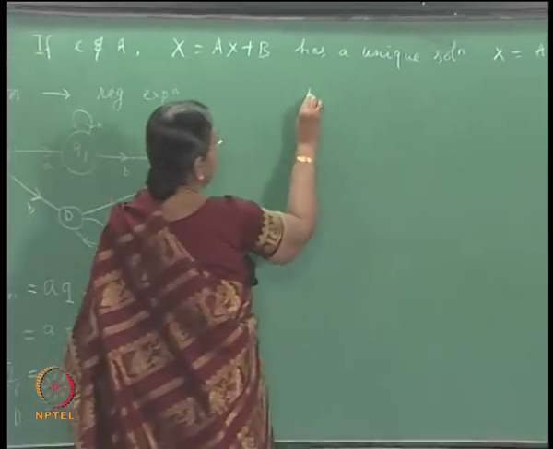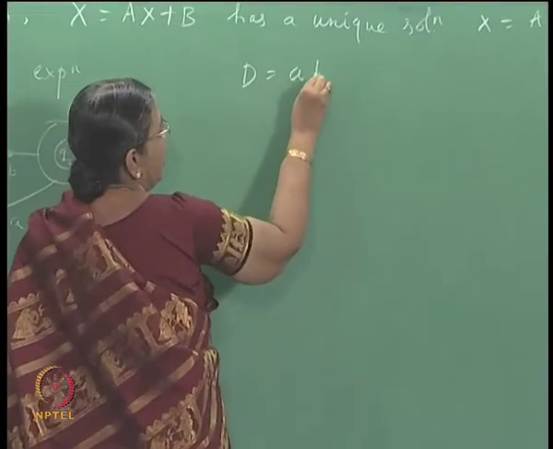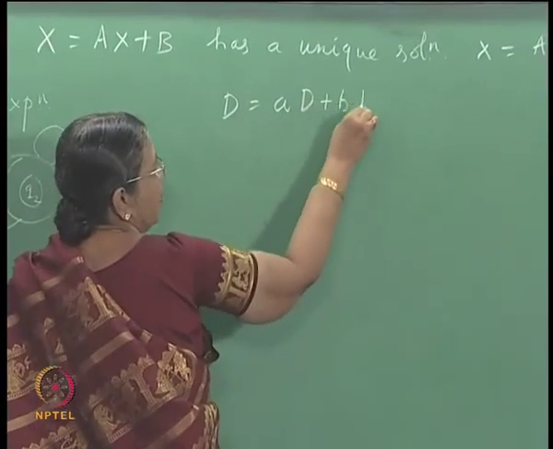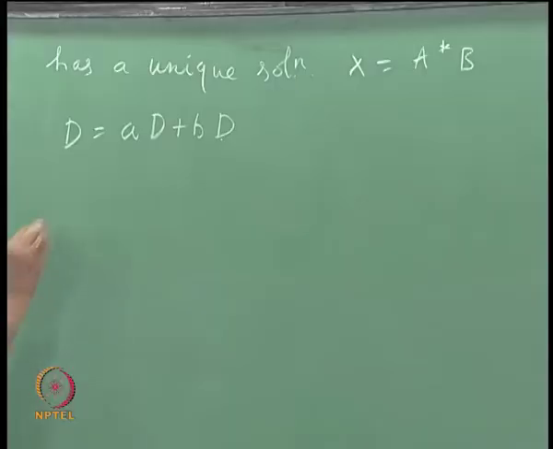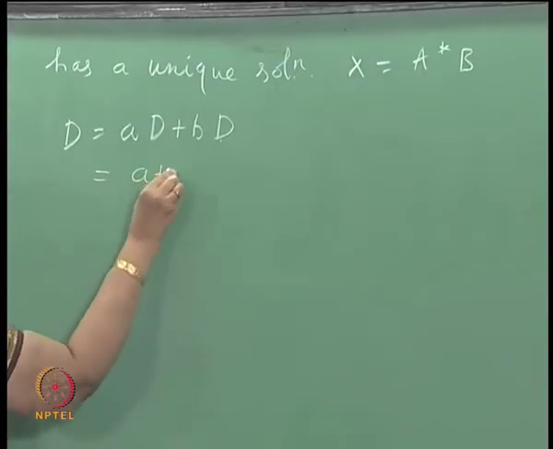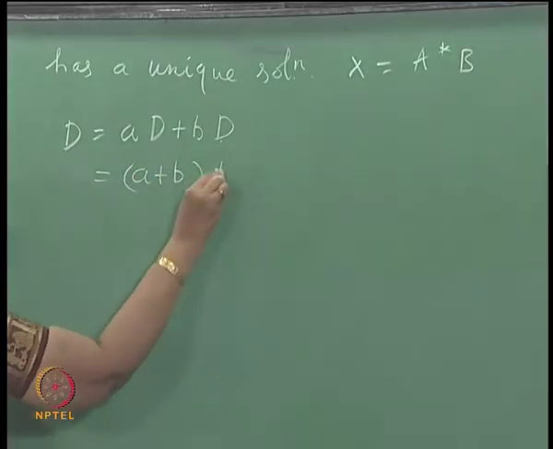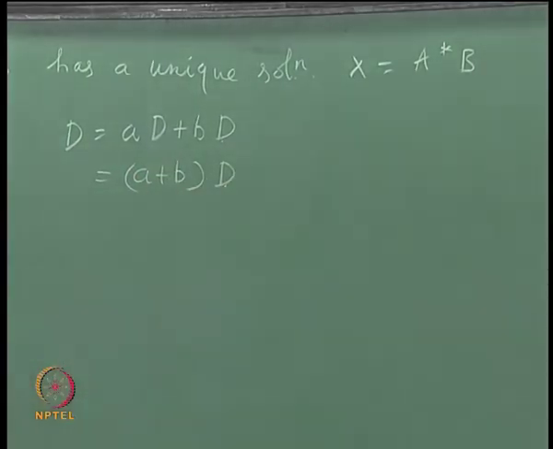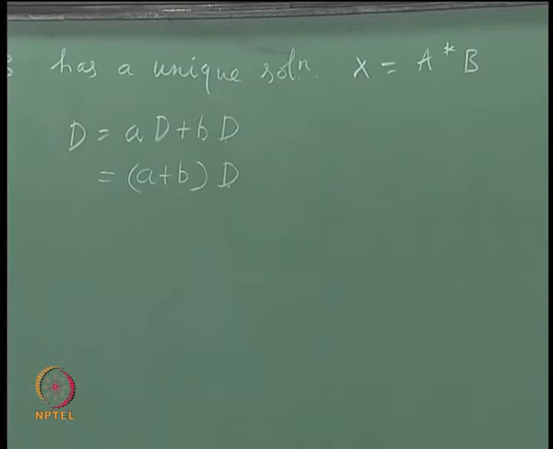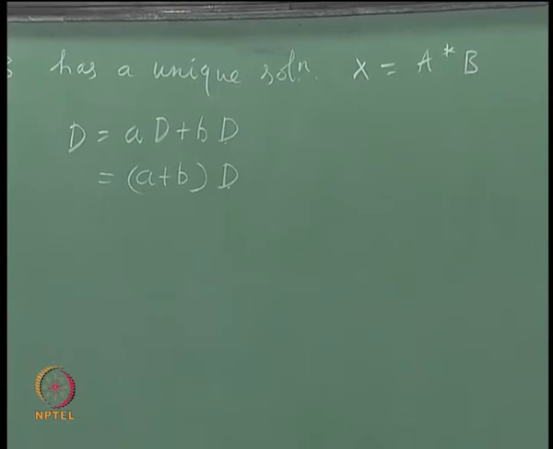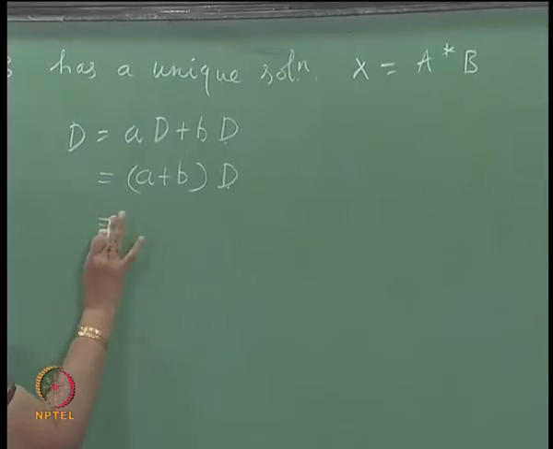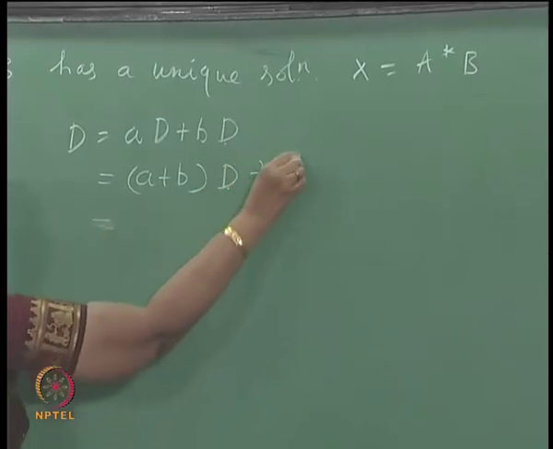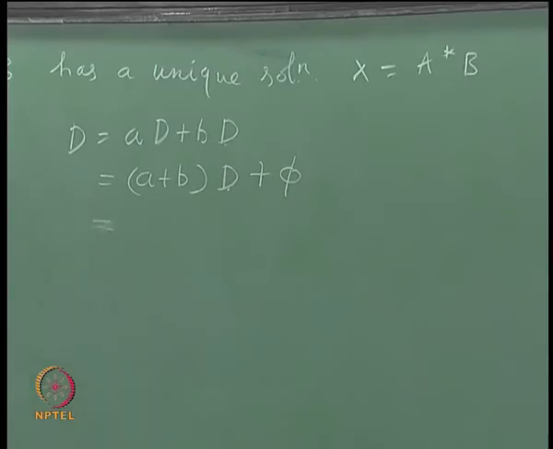First take D is equal to AD plus BD, and that you can write as A plus B D. I can write it as A plus B D plus phi. Can also write it that way, is not it?